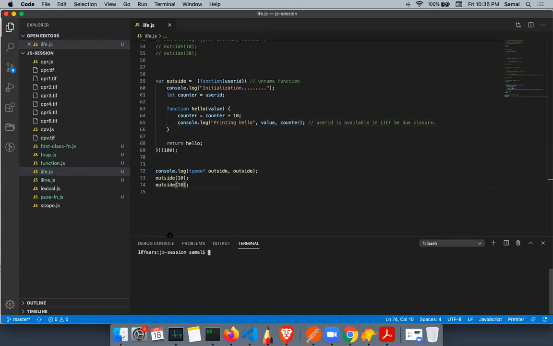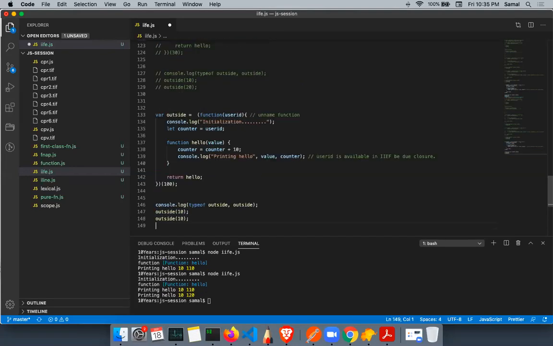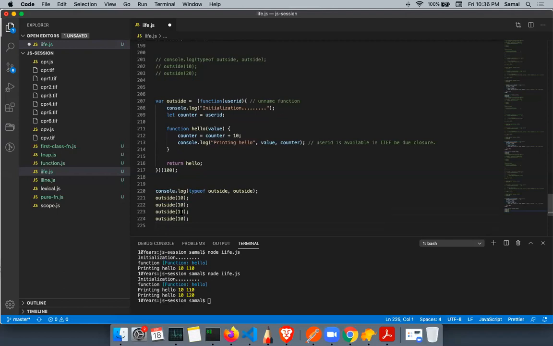I'm passing 10 every time. Let's say I pass 10 the first time, it is 10 and 110. Let's see if I call again with another one, it will be 10 and 120. If I call again, let's say with a 20, it will be 30 and 50.